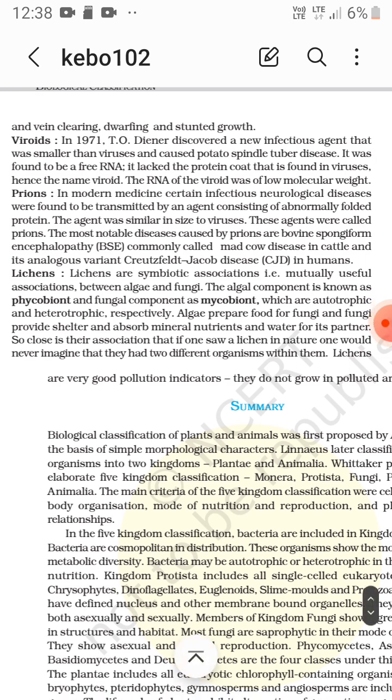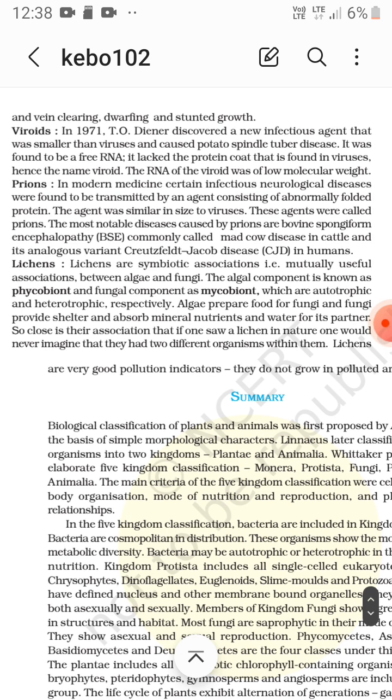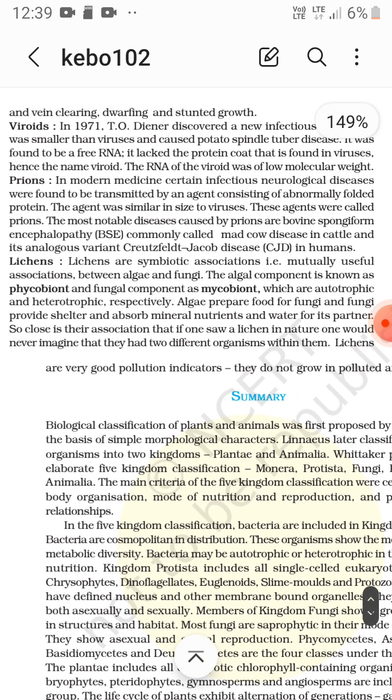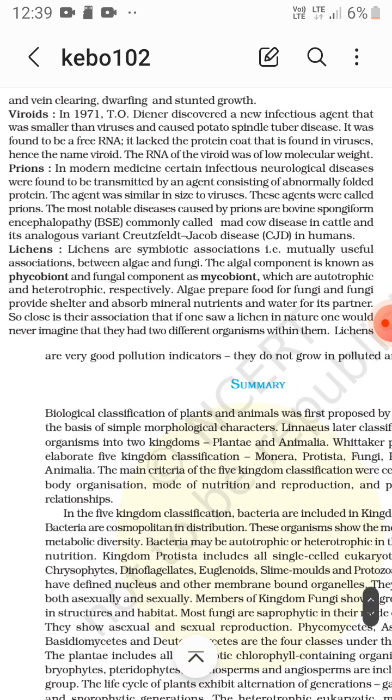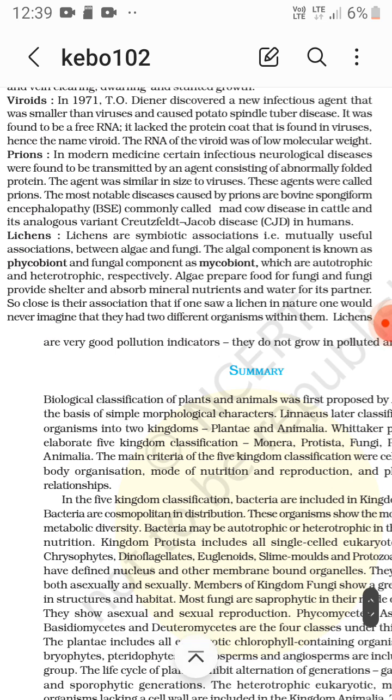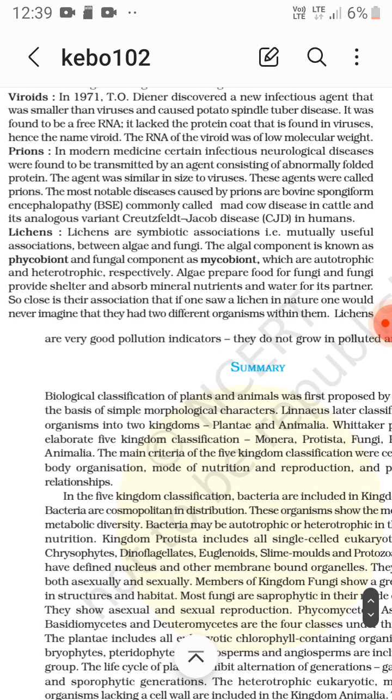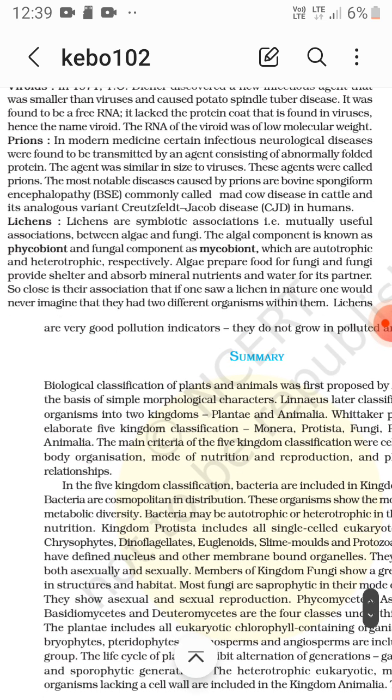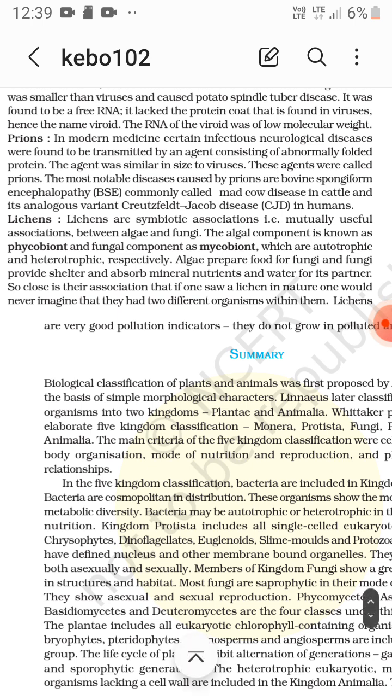Now prions. In modern medicine, certain infectious neurological diseases were found to be transmitted by an agent consisting of abnormally folded proteins. The agent was similar in size to viruses. These agents were called prions. The most notable diseases caused by prions are bovine spongiform encephalopathy (BSE), commonly called mad cow disease in cattle, and its analogous variant Creutzfeldt-Jakob disease (CJD) in humans. So BSE in cattle and CJD in humans.